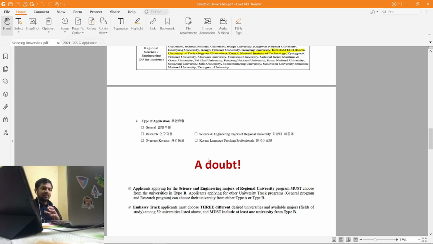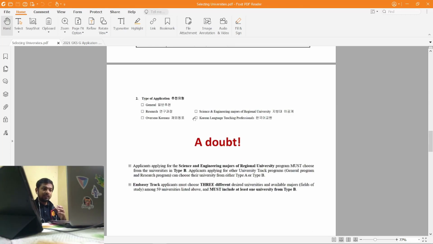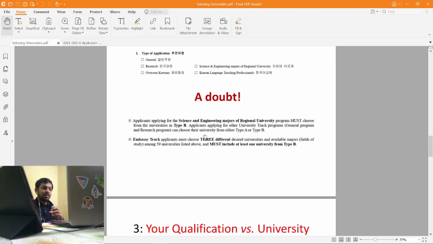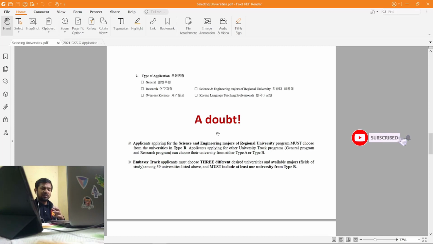I'm not saying that type B is only for engineering people, but what I'm saying is that if you check mark this option, science and engineering majors of regional university, then the university you select in the application form should be from type B. Similarly with the embassy track, you have to choose 3 universities, and out of those 3, 1 university should be from type B. This is one doubt people keep asking, what does that mean? So I wanted to share this.